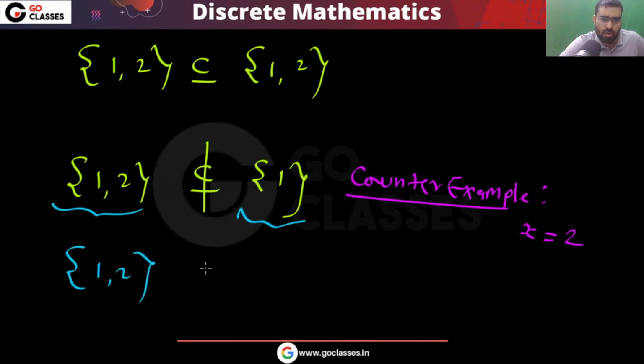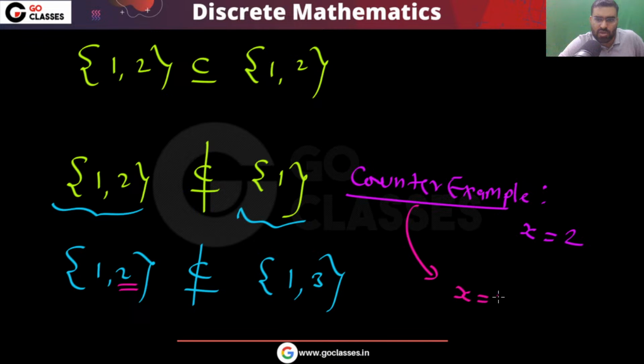Similarly, {1, 2} is not a subset of {1, 3}. Again, the same counterexample will work, x equal to 2.